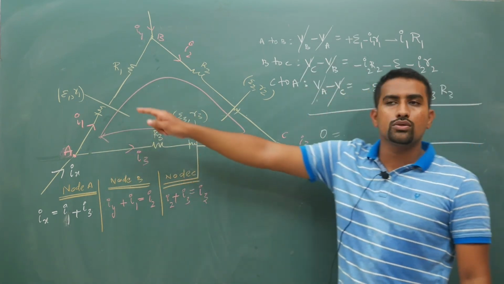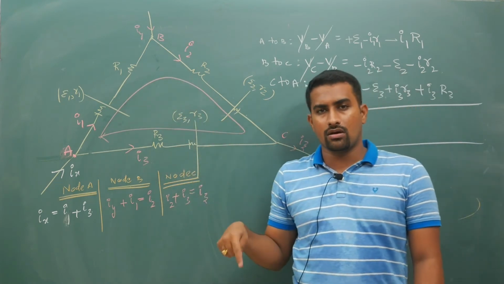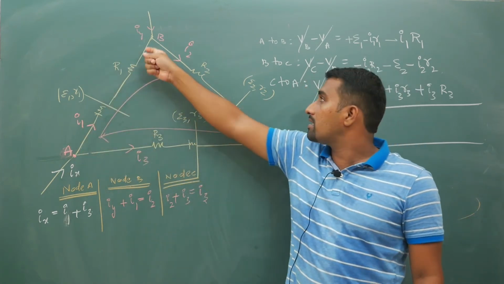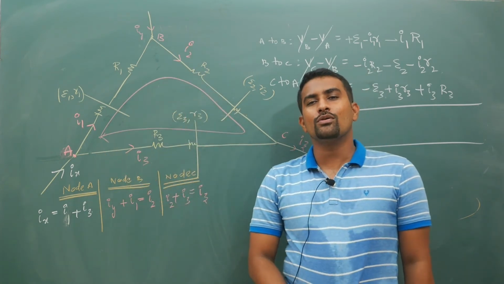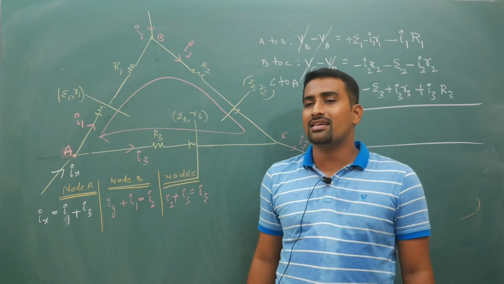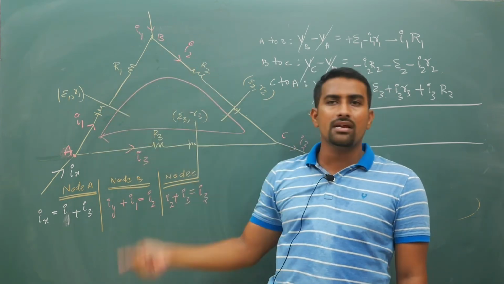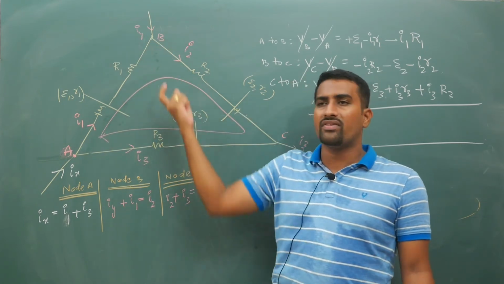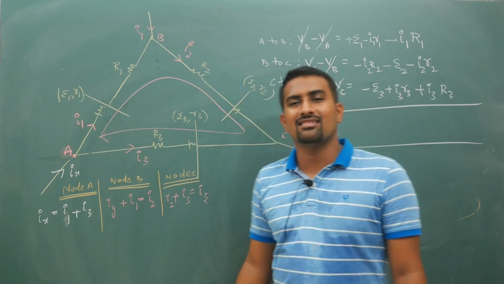there is no rule that you should only take clockwise or only anti-clockwise. If you take anti-clockwise, then do anti-clockwise for the complete loop. Don't go from A to B clockwise and then from B to C anti-clockwise and say, sir, Kirchhoff's second law is invalid. Don't prove physics in the wrong manner. Many people do this, and I keep telling you: for the entire loop, travel in the same direction, either clockwise or anti-clockwise. Don't travel half clockwise and half anti-clockwise and then say, sir, I am not getting the answer. So how will you get the answer?